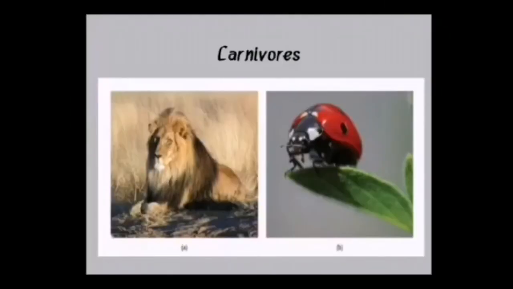Next are carnivores. Carnivores are animals that eat other animals. The word carnivore, derived from Latin, means meat eater. Vertebrate carnivores are wildcats such as lions and tigers, whereas invertebrate carnivores include sea stars and ladybugs.